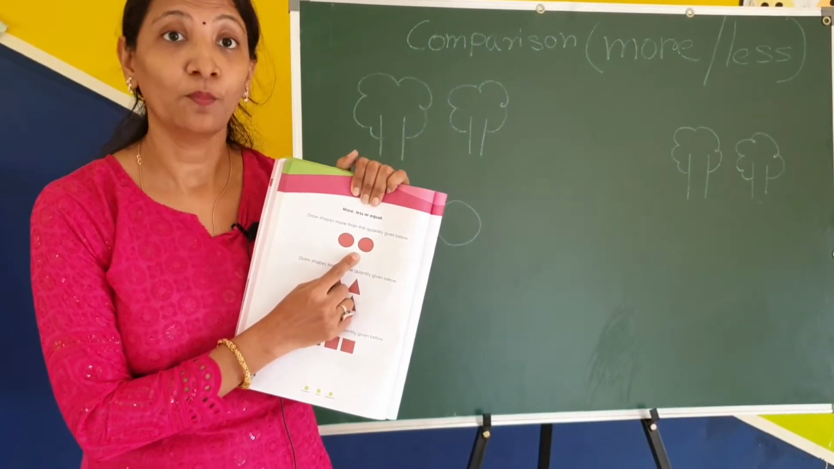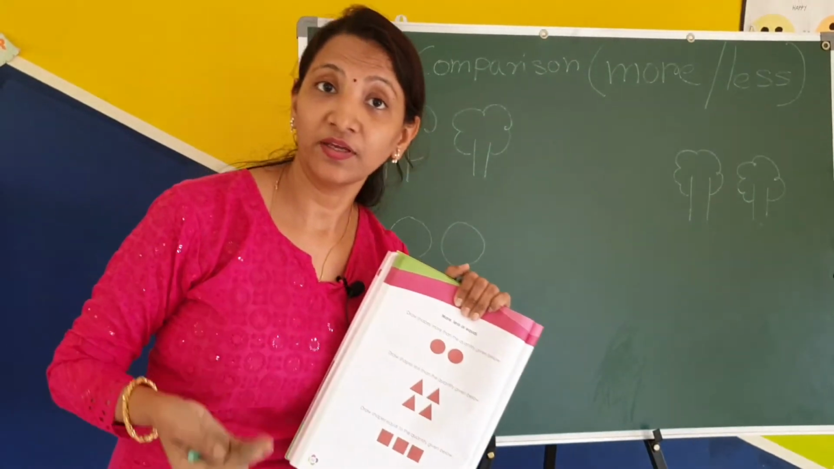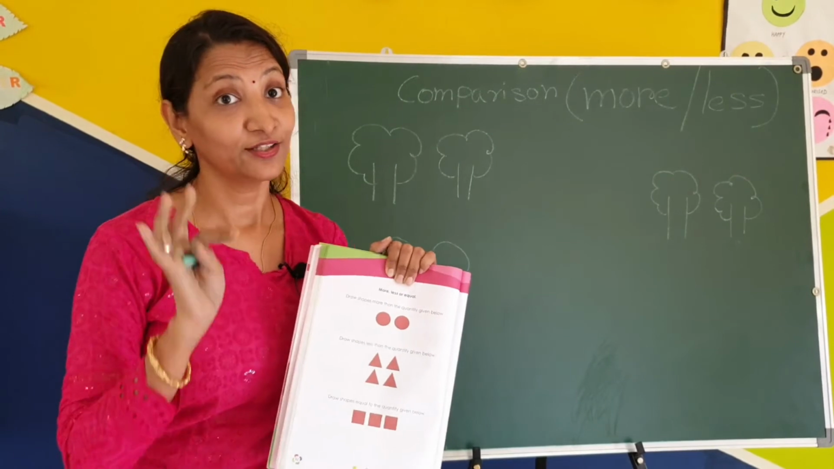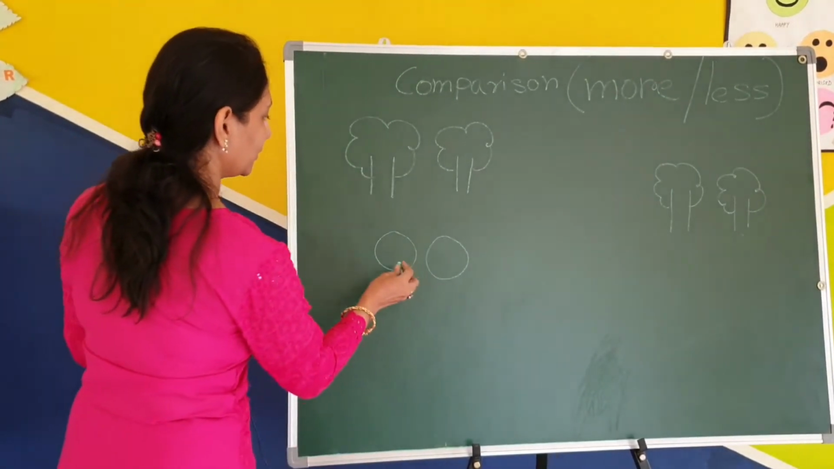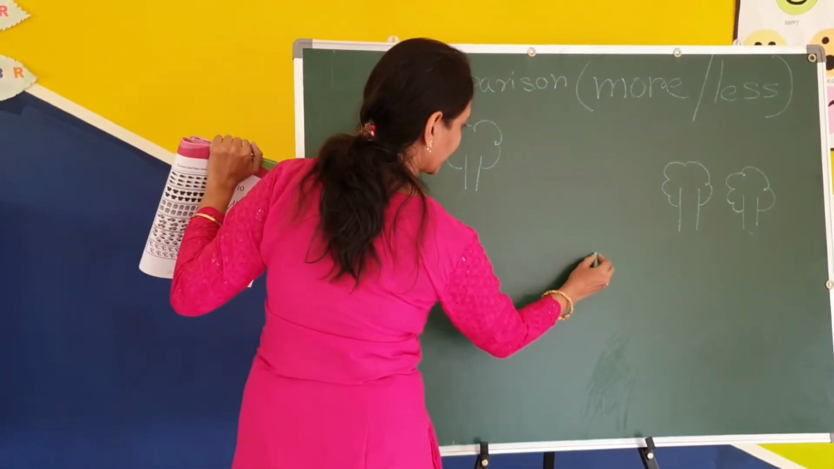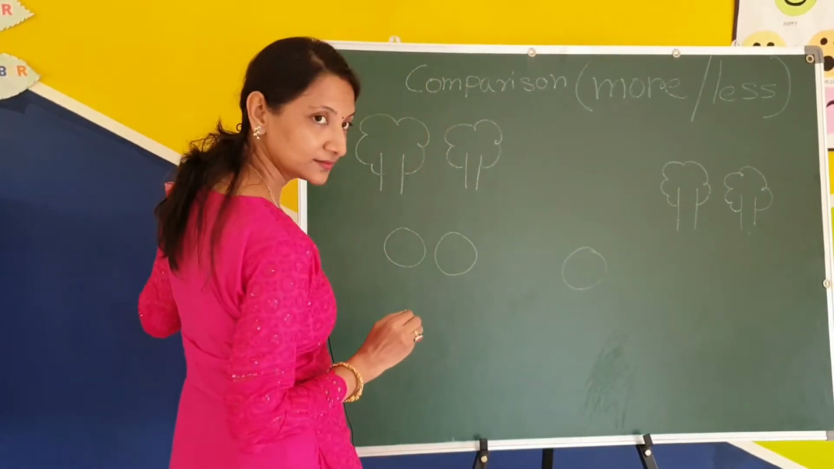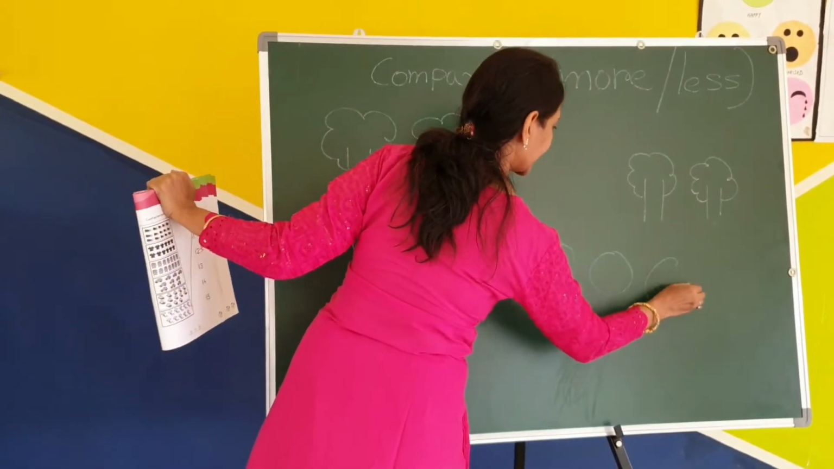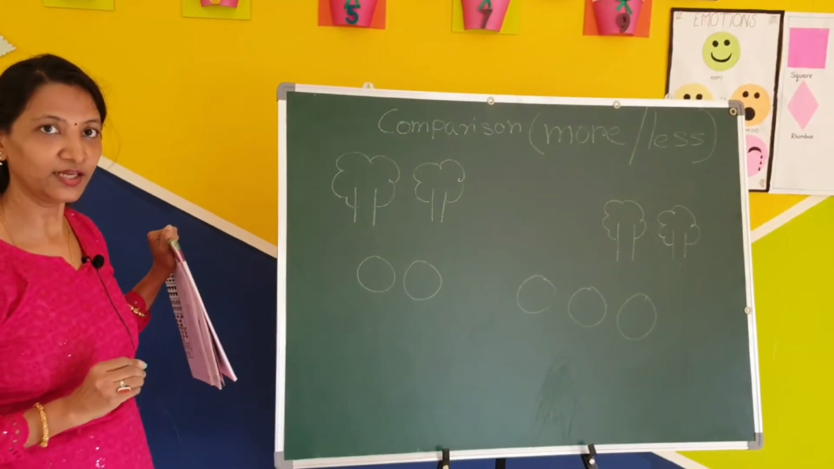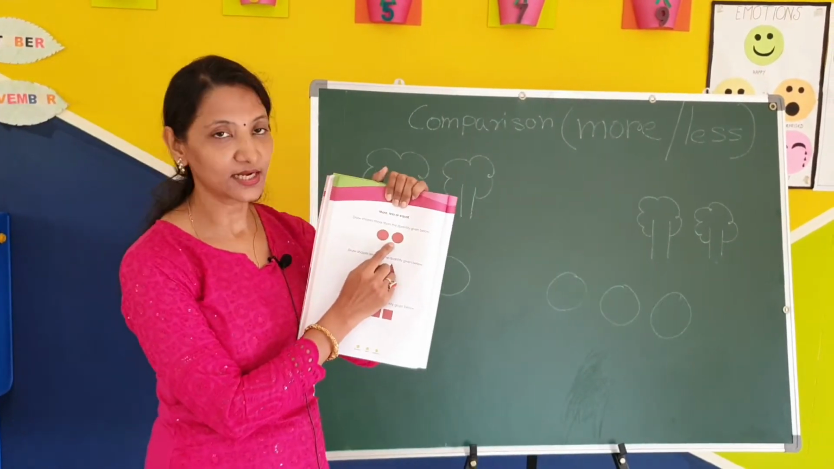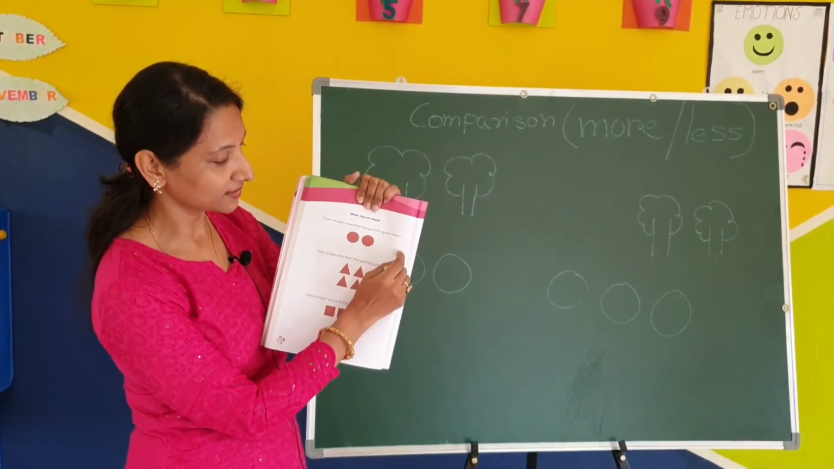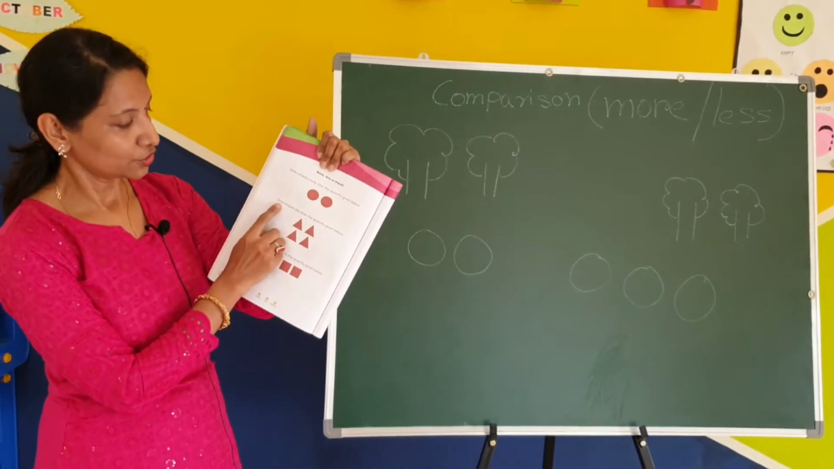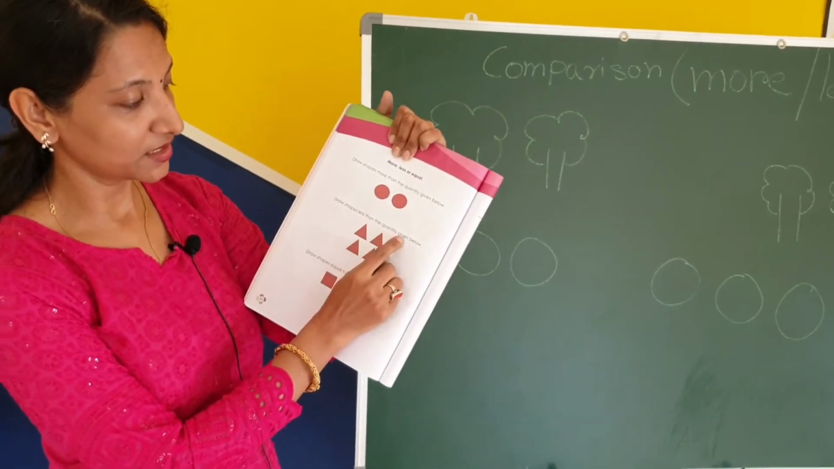We can draw more than 2 circles, means 3 we can draw, 4 we can draw, 5 we can draw. So we will draw 3 circles. Okay? Draw it. 1 circle. Here I will draw 1 circle, 2 circles, 3 circles. Draw it. Already 2 circles are drawn, right? You have to draw here 3 circles. 1, 2, 3. Okay?